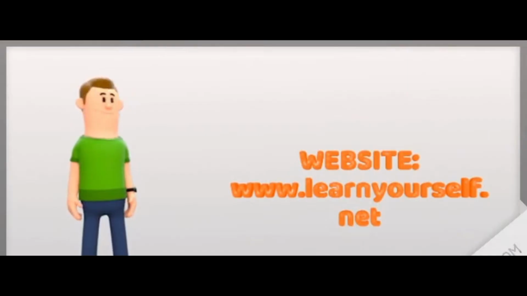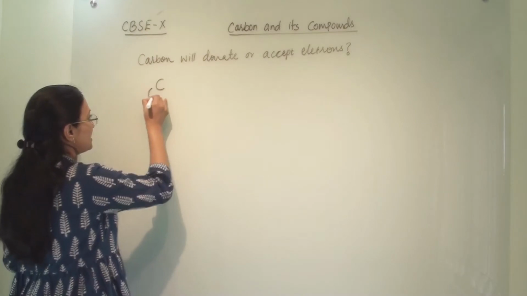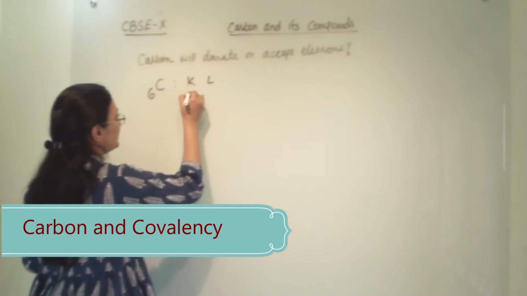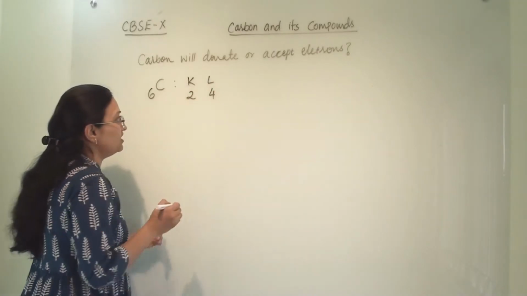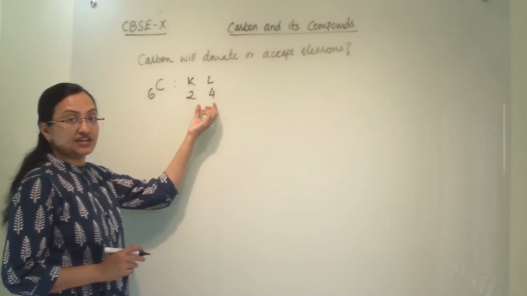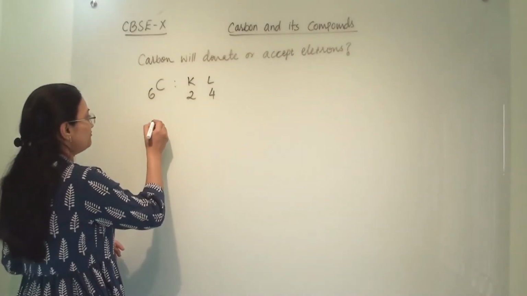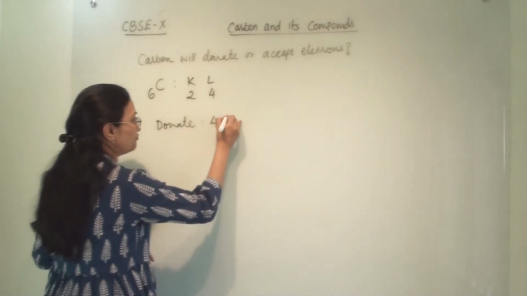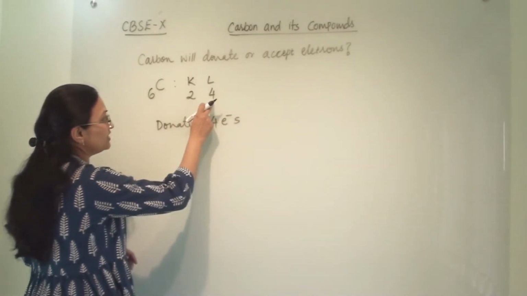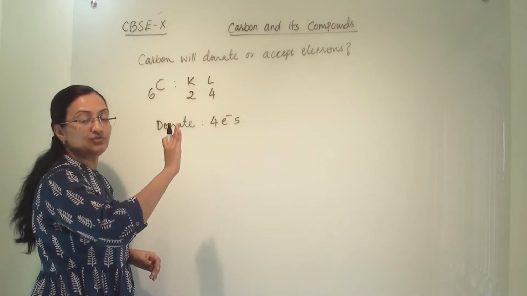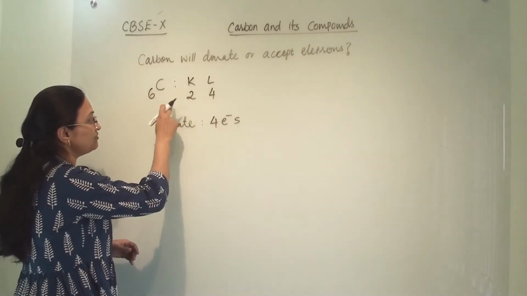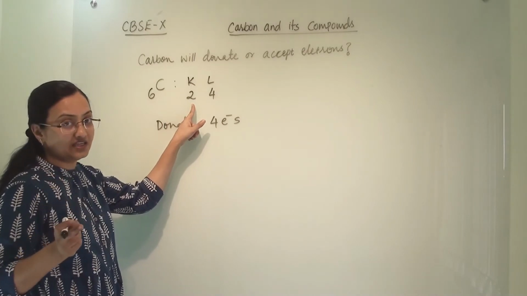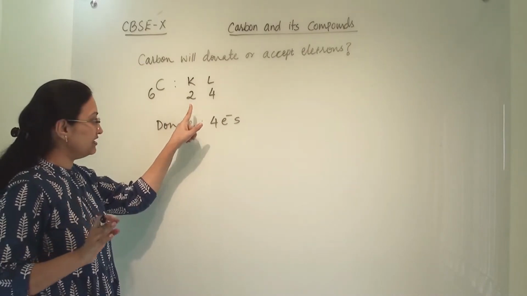So let us understand. Carbon has atomic number 6. Now what is its electronic configuration? It is 2 and 4. So in the L shell carbon has 4 electrons. If carbon will donate electrons, it has to donate 4 electrons. Then only the L shell will be completely vacant and carbon will acquire the noble gas electronic configuration like helium, and the K shell will be completely filled.